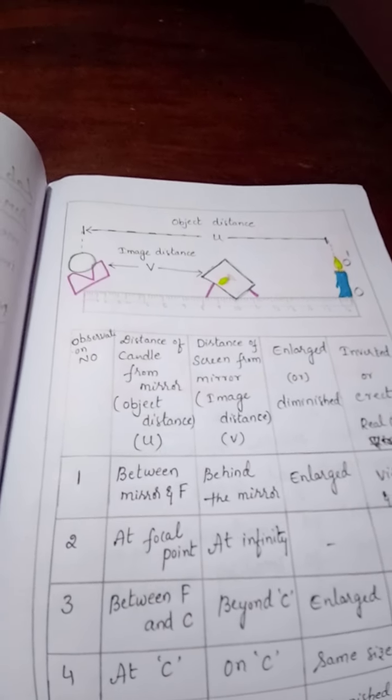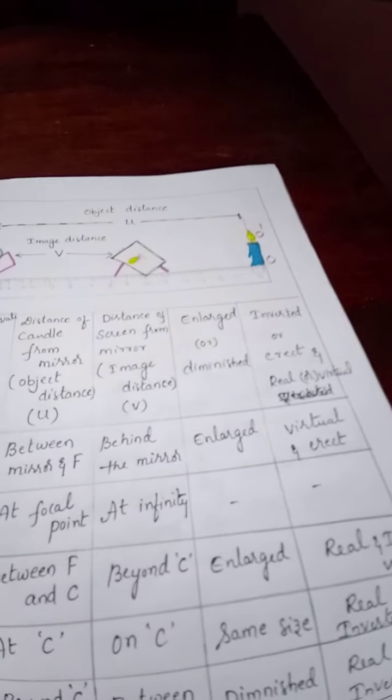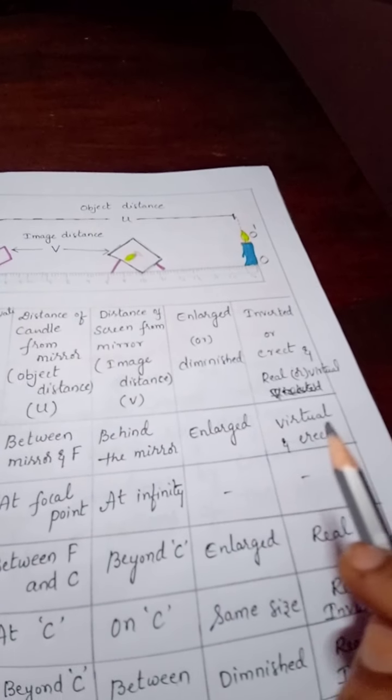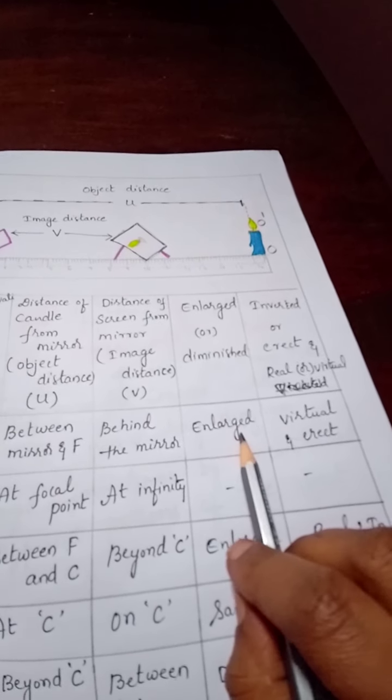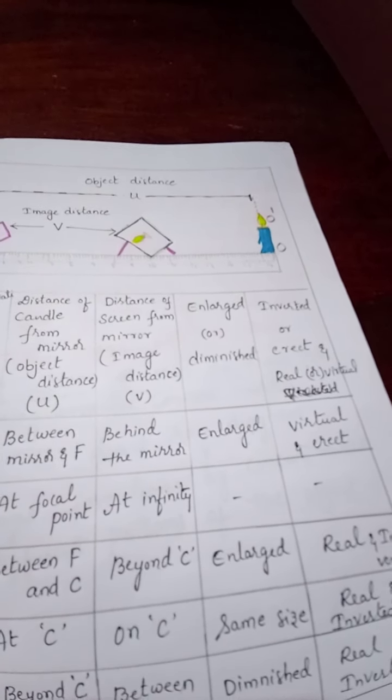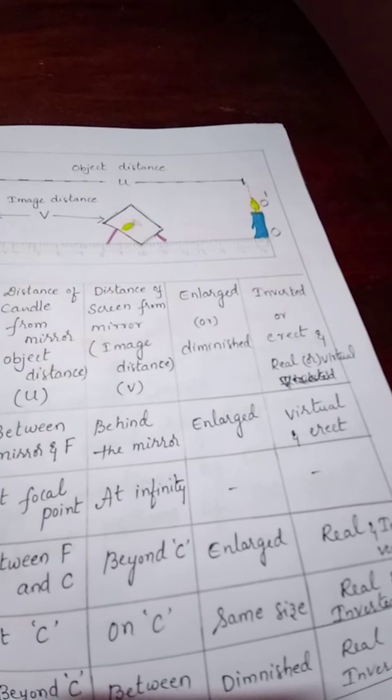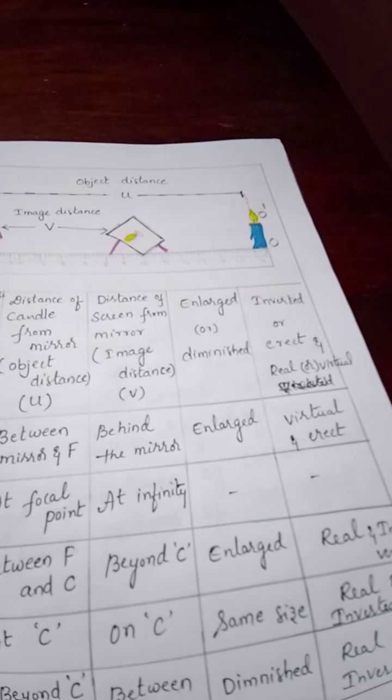We can see the image. If you see the image, you have to note down where you are getting the image, with the help of a scale. And see whether the image is enlarged or diminished. It is enlarged, and enlarged means bigger than the actual size of the candle. And in the next case we get virtual and erect.